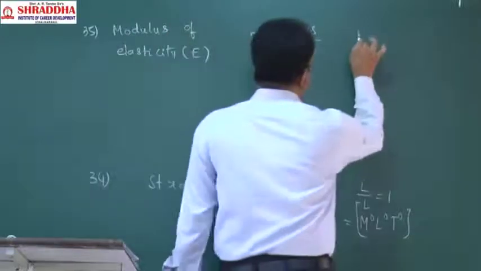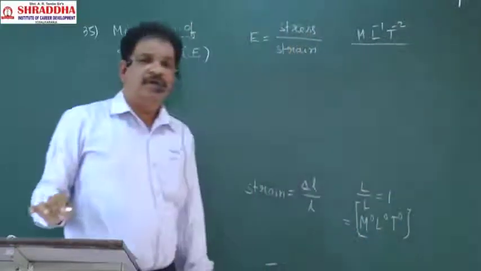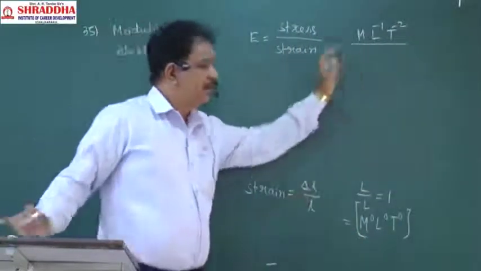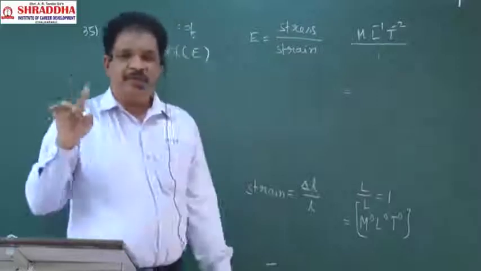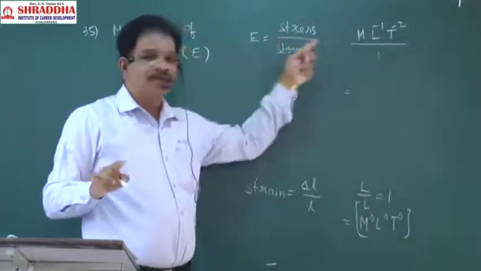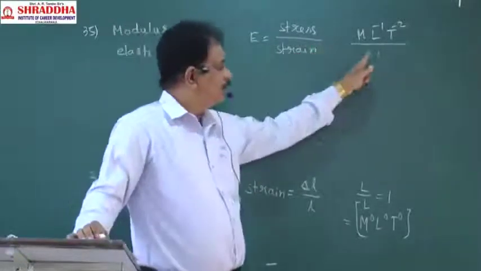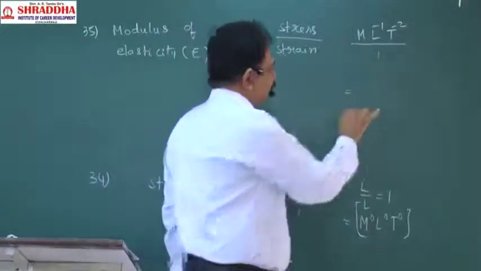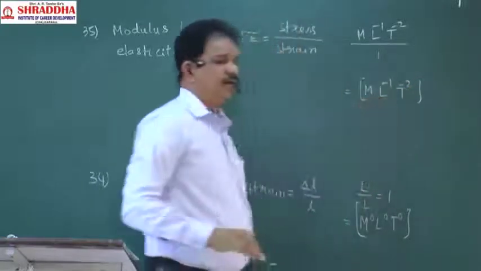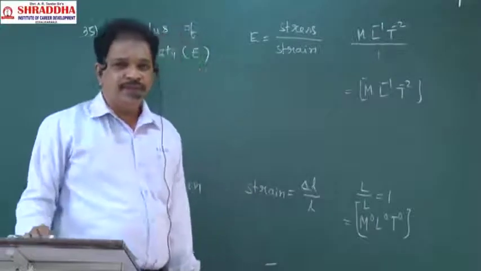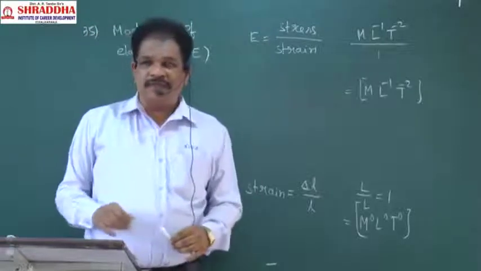Stress dimensional formula is M L power minus 1 T power minus 2. Strain dimensional formula will be 1. No dimensions means don't write 0. Something by 0 is infinity. Don't write like that. No dimensions means you have to write 1. Again it will be M L power minus 1 T power minus 2. So this is the dimensional formula for modulus of elasticity.